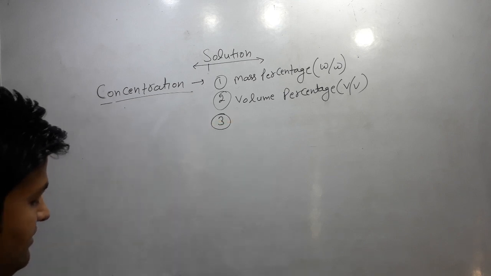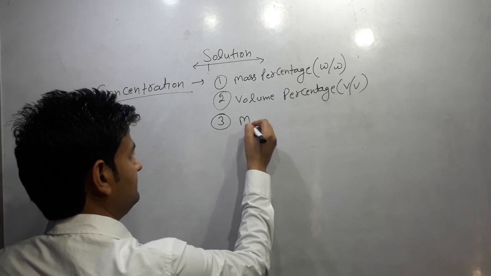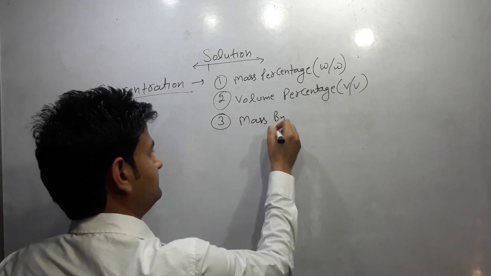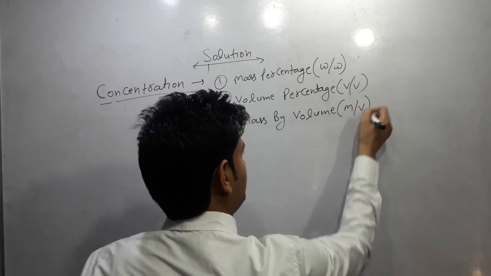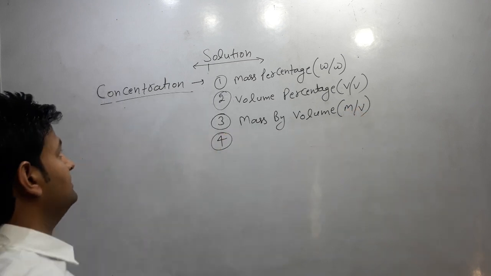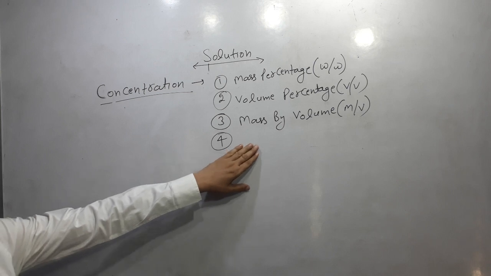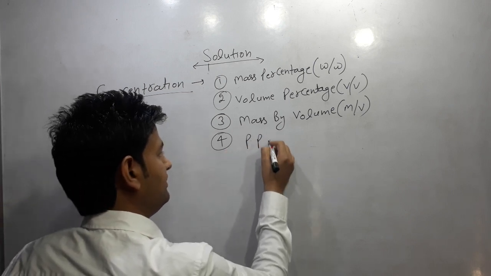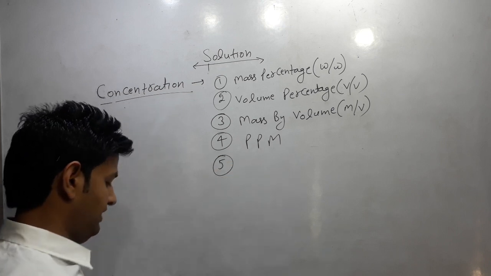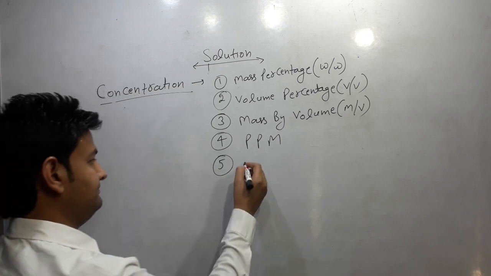Third type is mass by volume, M by V. Fourth type of concentration term, which is used to express strength, is ppm, parts per million. Fifth is mole fraction.